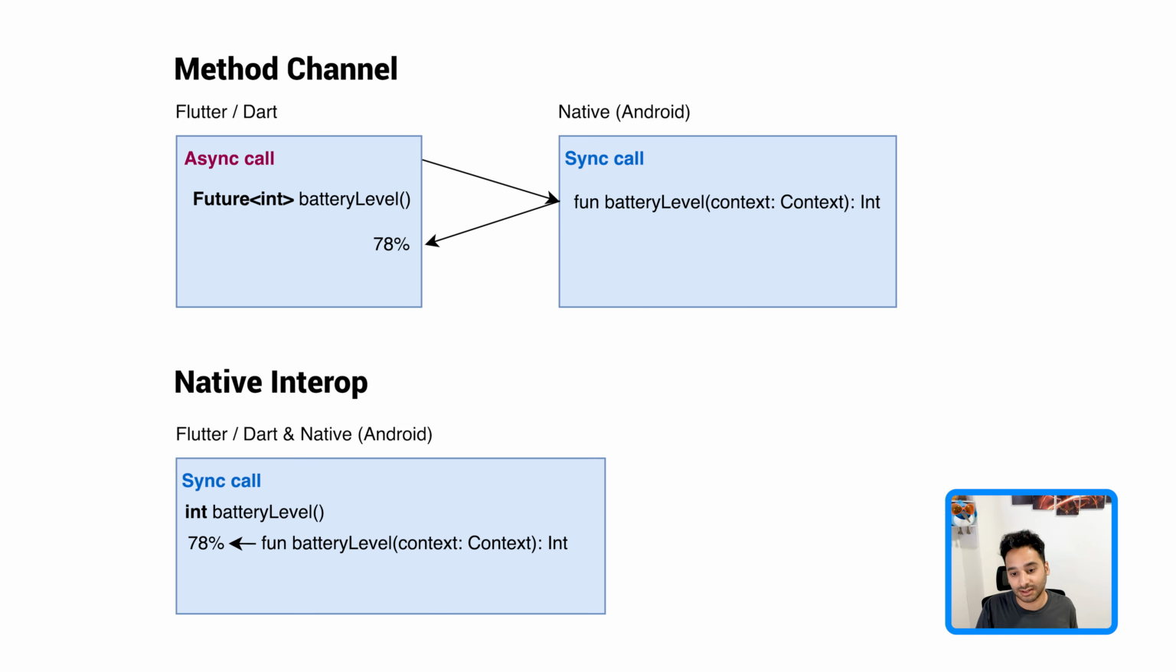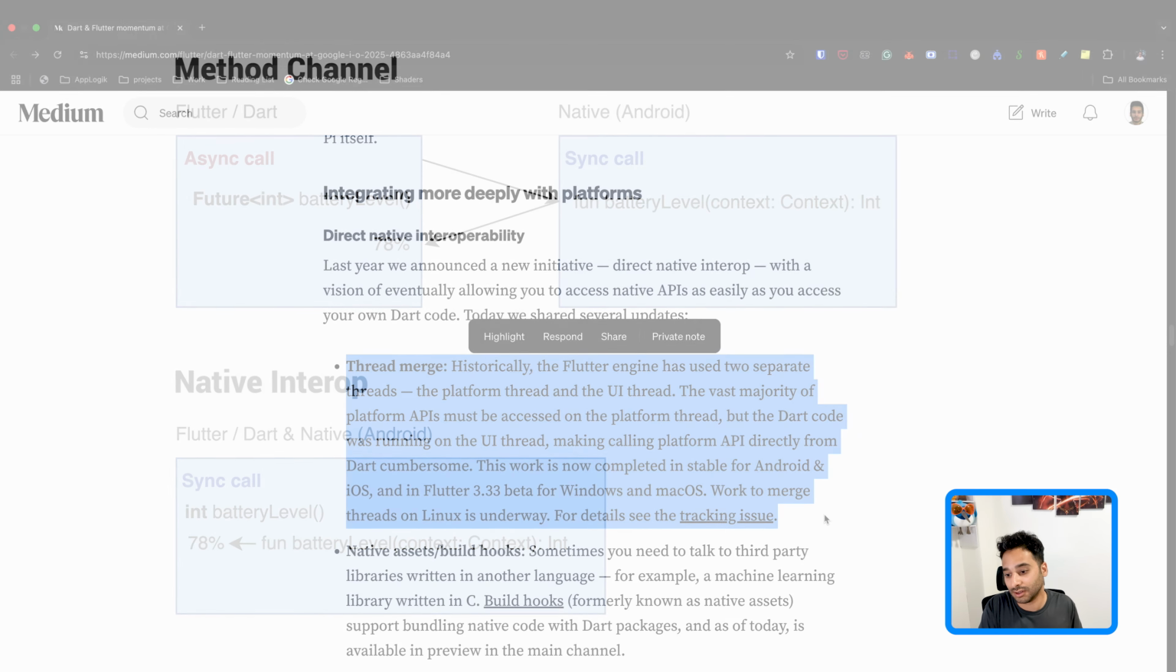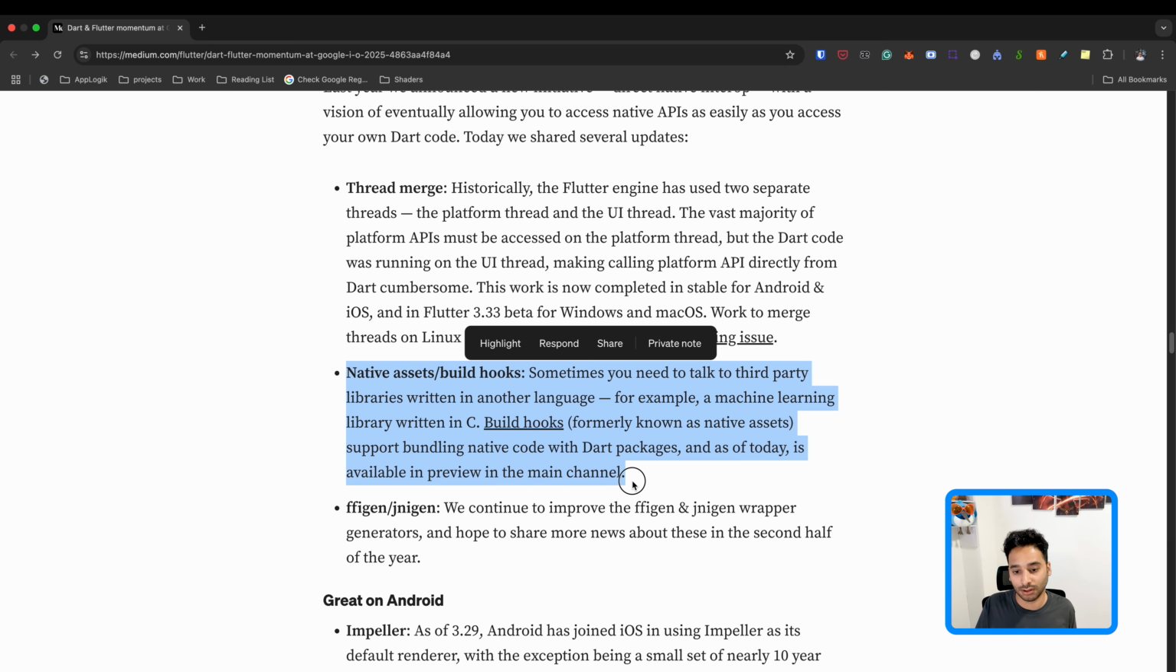So the change is that they want to merge the threads. They're going to use the native UI thread for the Dart or Flutter UI thread. This way they can communicate on the same thread, and for a sync method call, you can just have a sync method call on the Dart side too. And it is also true for native assets or third-party libraries. Suppose they are imported on the native side, and from your Dart side, you need to communicate using message passing, and it is always async.